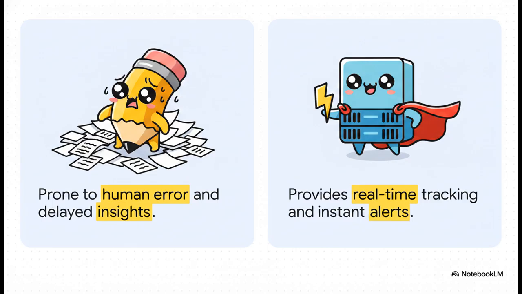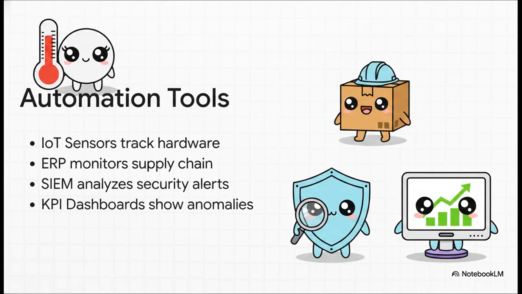On the flip side, automated systems give us real-time tracking, consistent data collection, and instant alerts the very second something goes wrong. It's safe, reliable, and instantaneous. The source material details some fantastic automated mechanisms you can use. Think of these as your dedicated, tireless assistants, constantly feeding reliable data into your performance dashboard.